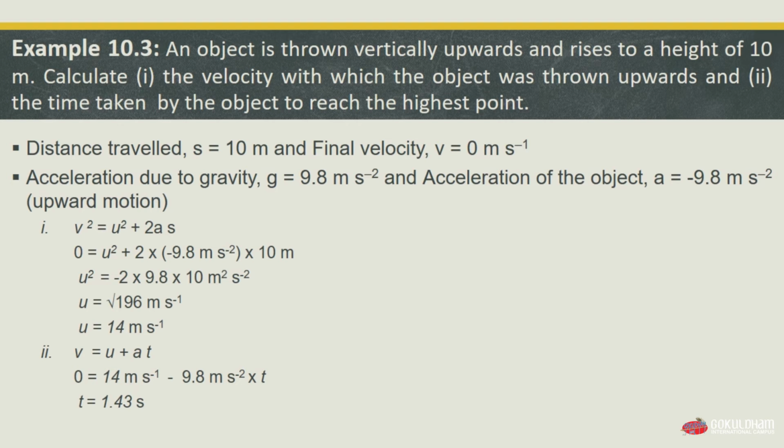And solving another point, which is the time taken by the object to reach the highest point, we have the formula v is equal to u plus a multiplied by t. The value of our final velocity v is 0, equal to 14 meter per second minus 9.8 meter per second square multiplied by t. We don't have the value of t, we have to find it. And by taking t on the left side, we'll get the answer as 1.43 seconds.